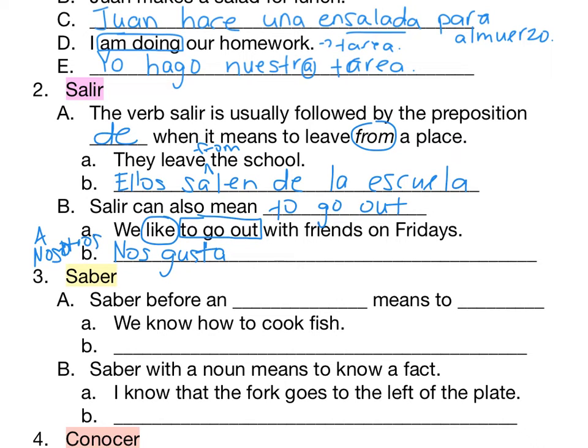This is what I just gave you in point B. Salir can also mean to go out. So that's one word in Spanish. Nos gusta salir. To go out is salir. With friends, with is con. Friends are amigos. On Fridays are los lunes. Okay? So that's some ways you can use salir.